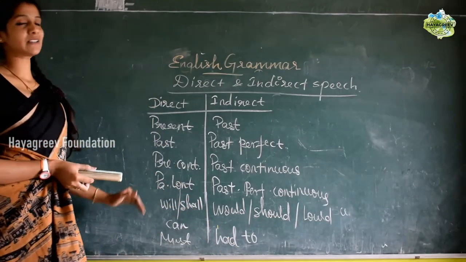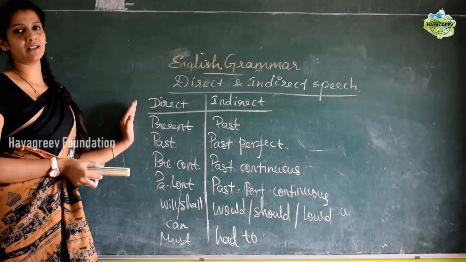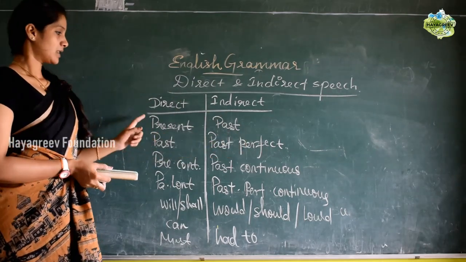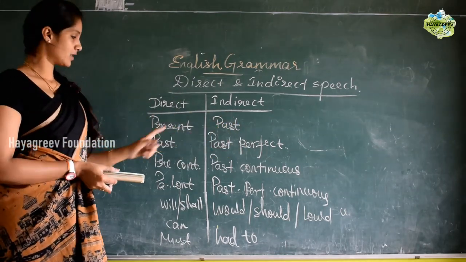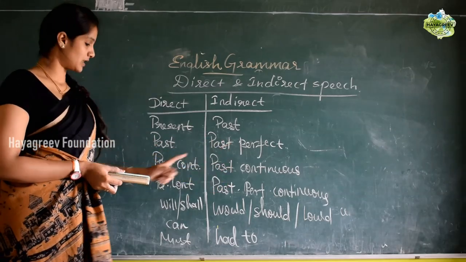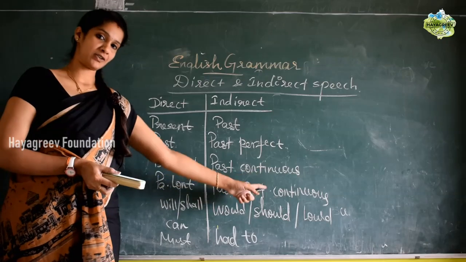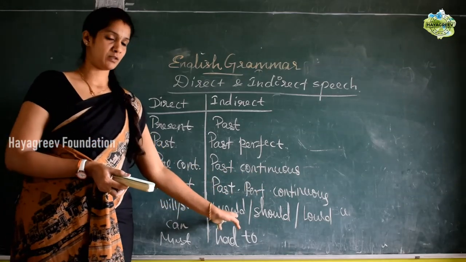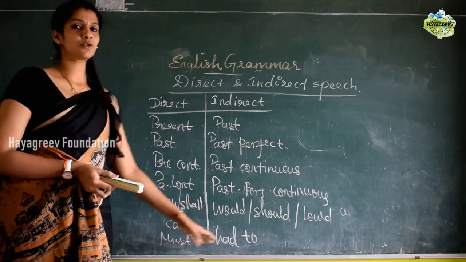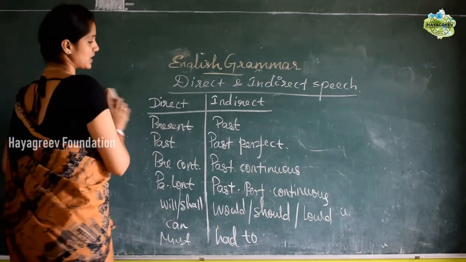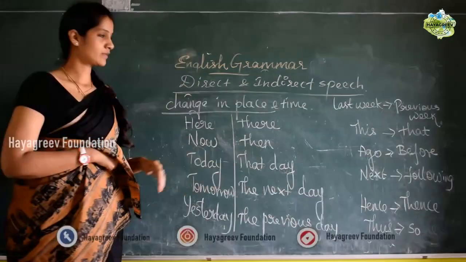So these are the tense changes we make from direct speech to indirect speech. Simple present to simple past, simple past to past perfect, present continuous to past continuous, past continuous to past perfect continuous. For future tenses, you should use the past form of that, and where must comes, you should use had to. Now let us see the pronoun changes in direct to indirect speech.